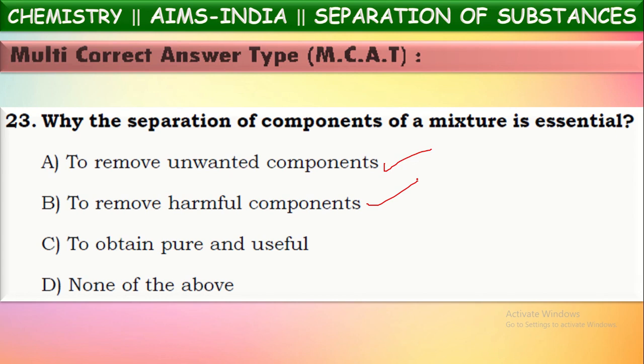To obtain the pure substance or pure and useful component. Yes, it is also one of the important causes. Suppose you take sand and some stones present in that. Sand is useful for construction purposes, but stones have to be separated from it. So pure sand should be collected before using it for construction. So pure substance separation is important.